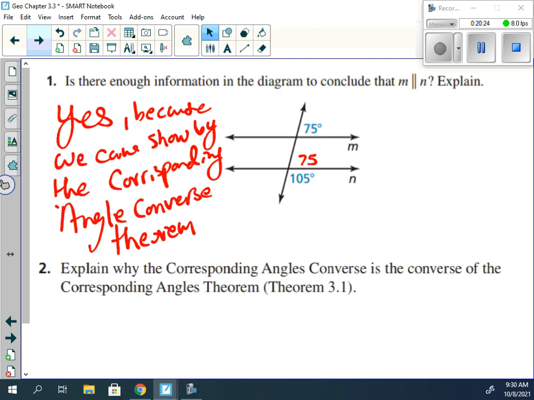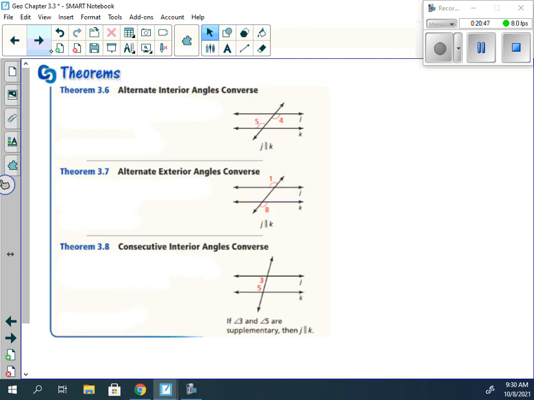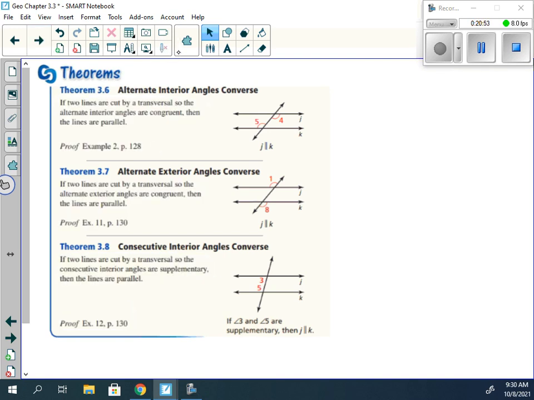Now, I know that there is this part to explain why the corresponding angle converse is the converse of the corresponding angle theorem. We really already talked about that, because the original statement was, given two parallel lines, then the corresponding angles are congruent. Its converse is, given that the corresponding angles are congruent, then the lines are parallel. We flip it. And I think this is already written in for you. And it's really just what we already had so far.